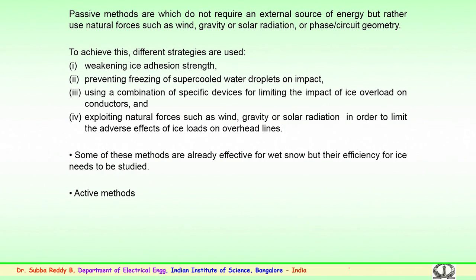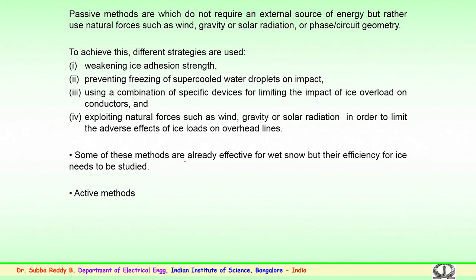They include weakening of ice adhesion strength, preventing freezing of supercooled water droplets on impact, using a combination of specific devices for limiting the impact of ice overload on conductors, and exploiting natural forces like wind, gravity or solar radiation in order to limit the adverse effects of ice load on overhead transmission lines or insulators. So, these are all the passive methods which have been mentioned here.